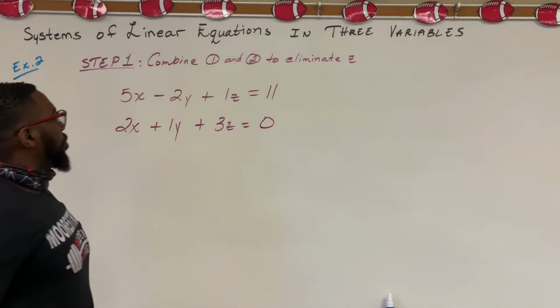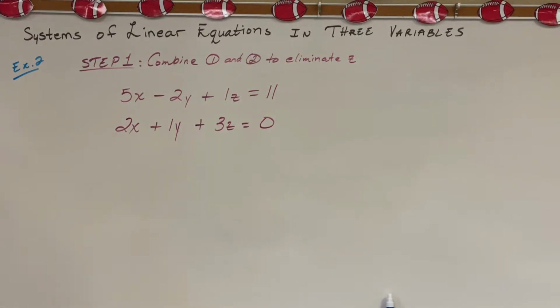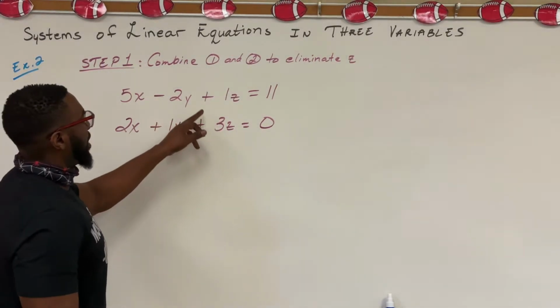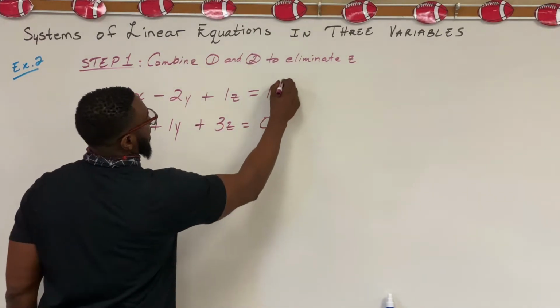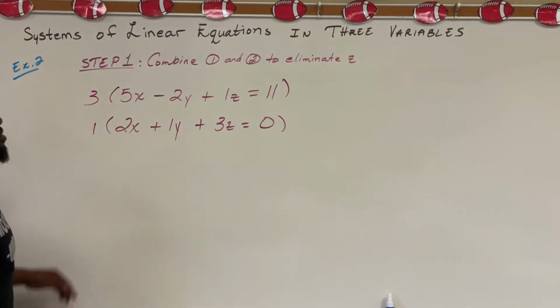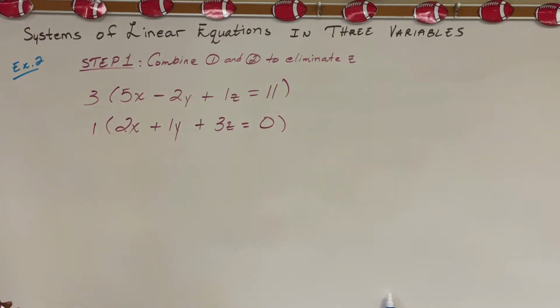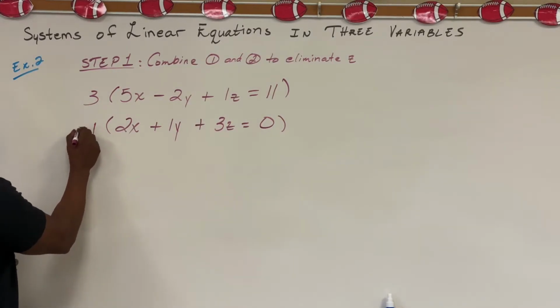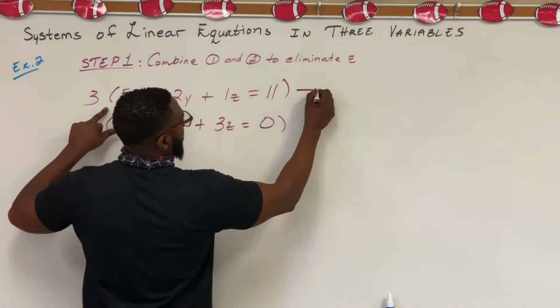So what we want to do is eliminate the z's, right? So we find opposites. We have 1 and 3, both of them are positive. So if we make a parentheses and this 3 comes up here, 1 down here, one of these has to be negative because both of these have the same sign. All right, so we can make the bottom negative. Now we distribute.